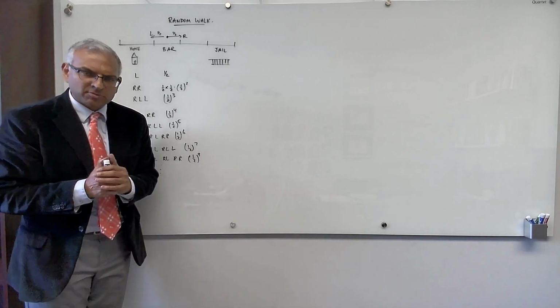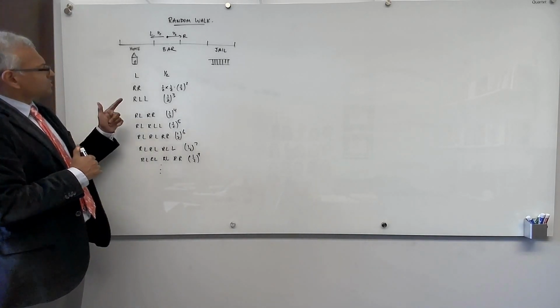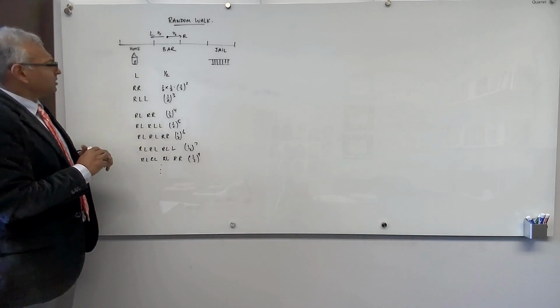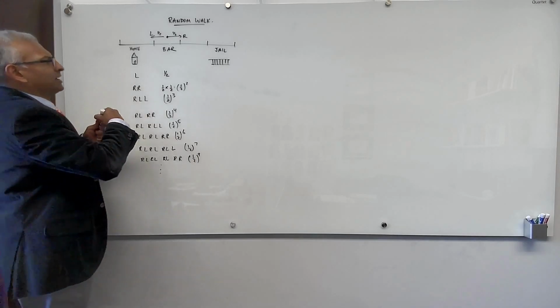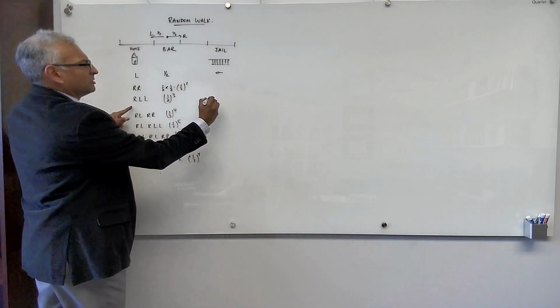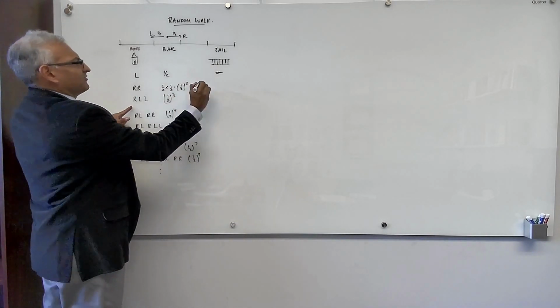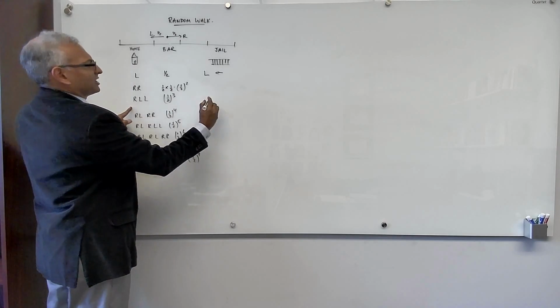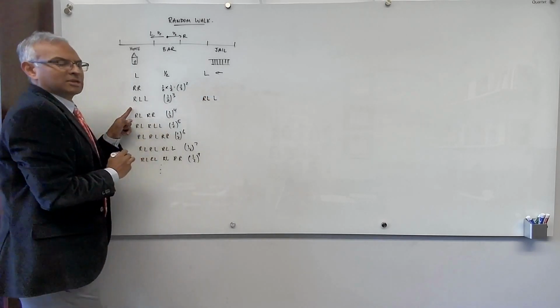Now we're interested in the probability to make it home, and so what are the chances of making it home? The chances of making it home are here, 1/2. That's an outcome where he makes it home. Another outcome where he makes it home is right, left, left. So right, left, left, he makes it home.